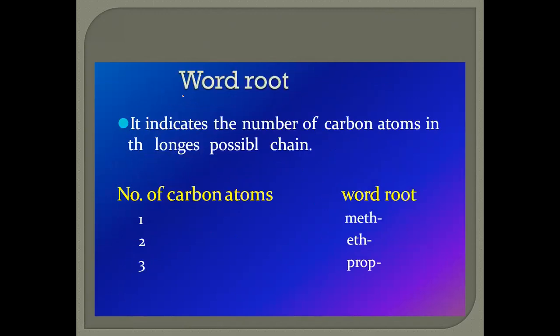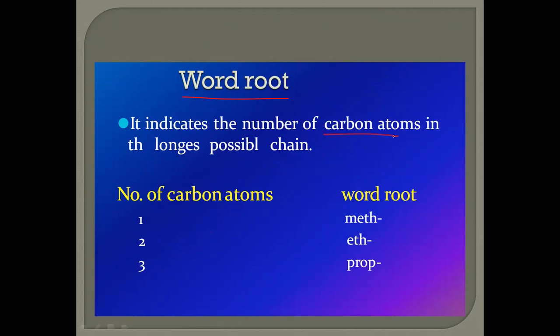Now, the second step for writing the IUPAC name is the word root. This involves the number of carbon atoms present in the organic compound, on the basis of the longest possible chain.